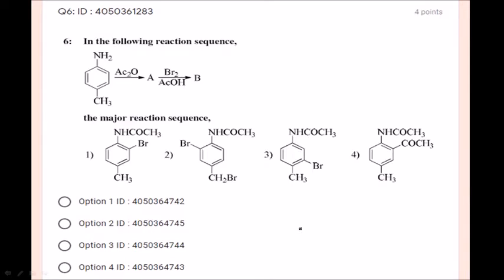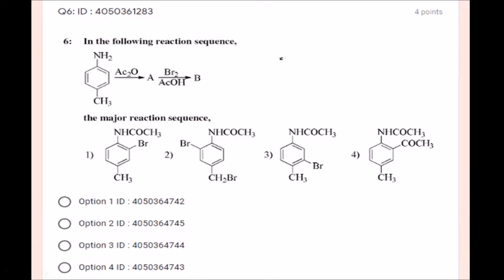Yes, this is very straightforward question from organic chemistry. In the following reaction sequence, yes, what is the starting material? Paramethyl aniline. Yes. So this upon acetylation using acetic anhydride gives A. The compound A upon reaction with bromine in acetic acid is going to give B. The major reaction sequence is, so it is very simple, friends.